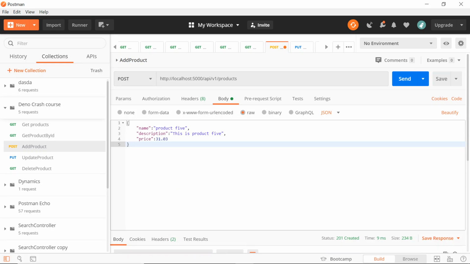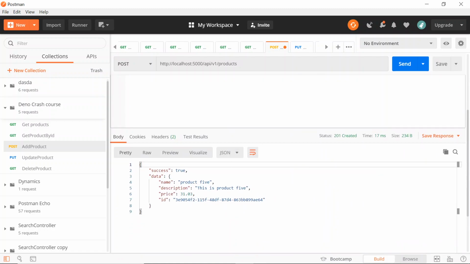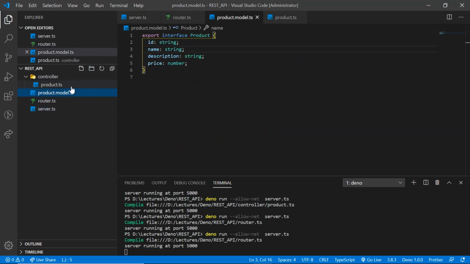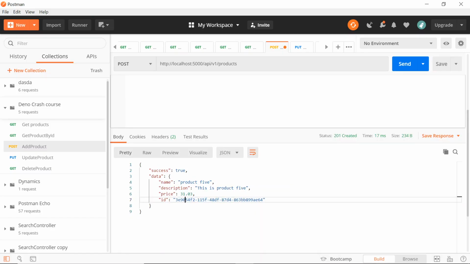This is an example if I want to add a new product. I have already written this sample data. Now you can see that in the response I am getting the newly generated product, and this ID is random. In order to generate that ID, I am using a special package. Let me show you. In product.ts, here v4, this is the package which generates the ID using UUID. So this is the random ID.